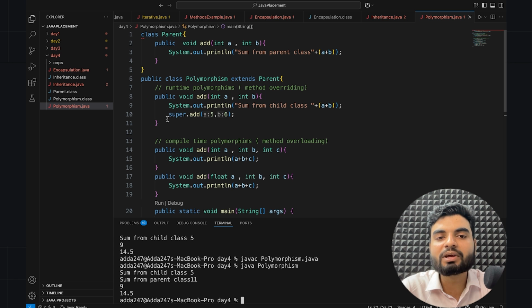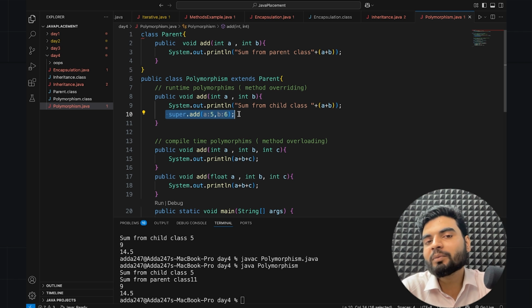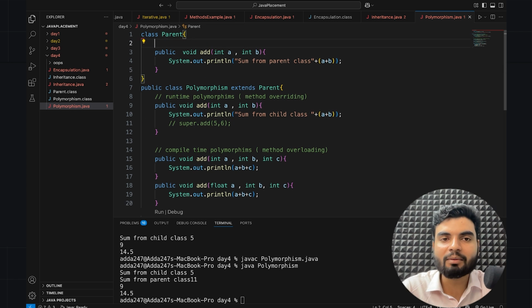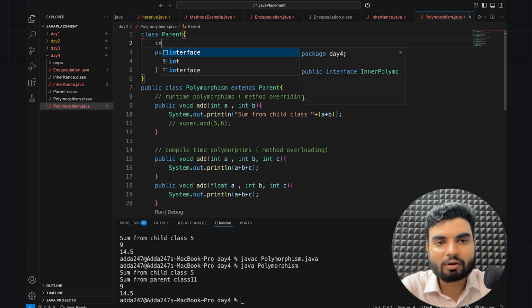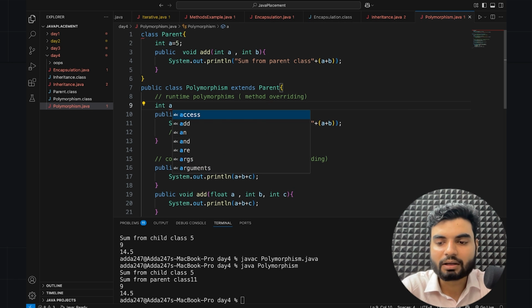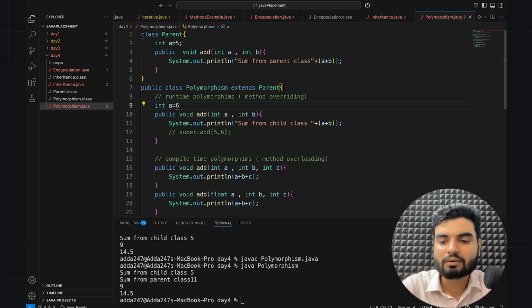Why is this happening? Because you're adding this super. Super basically referring to the parent. So I'll just remove it from here. And now I'll define a variable here. Okay, let's say I have a variable int a is equal to 5, and also in this child class I have int a is equal to 6.